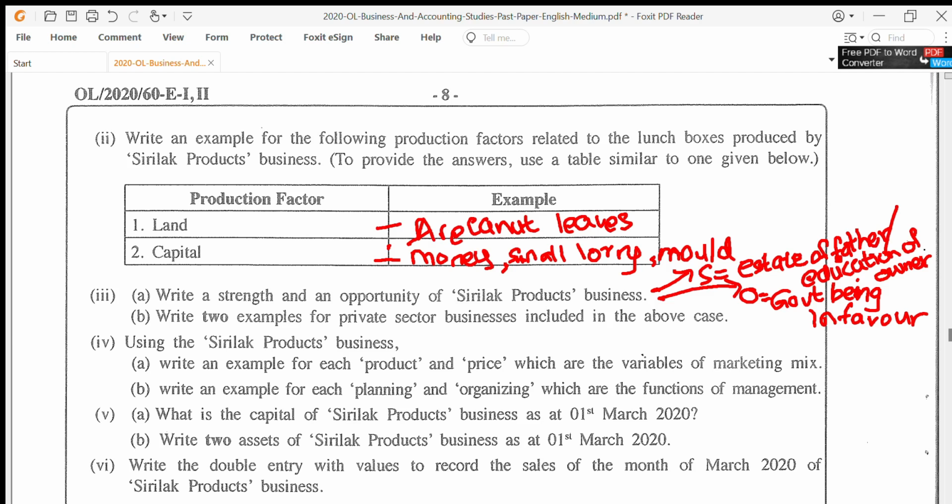Thereafter, the owner has some kind of education, so that education will help them as well. In addition to that, you can even say the owners are financially sufficient enough to bring in capital, because we saw they were able to put in nearly 400,000 together. So that's also a strength. But the question is asking you only for one strength and for one opportunity. Make sure you write just that.